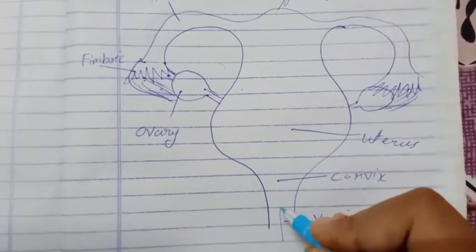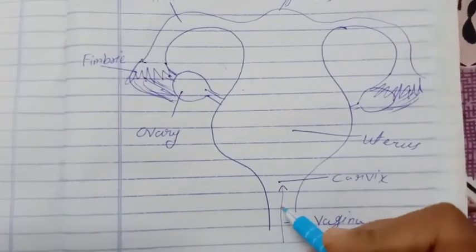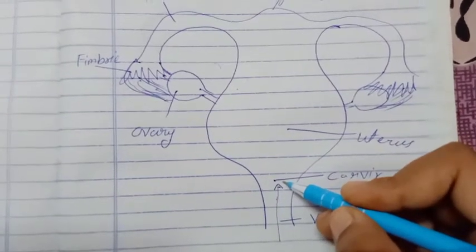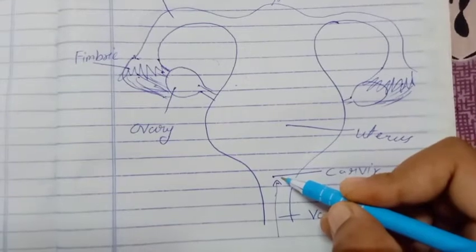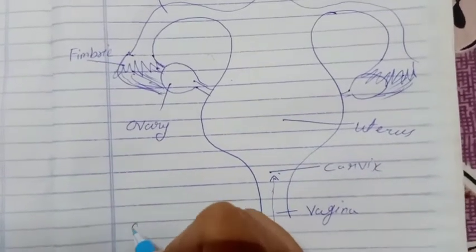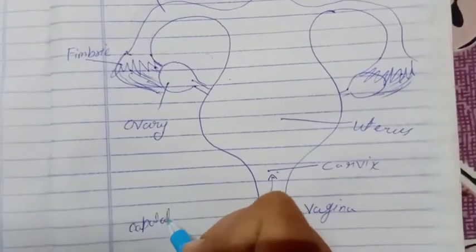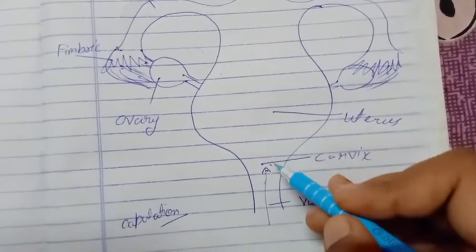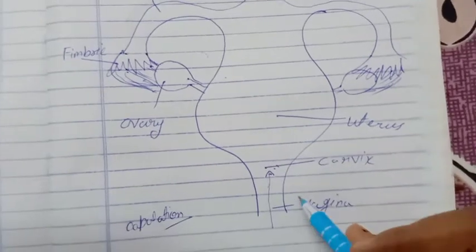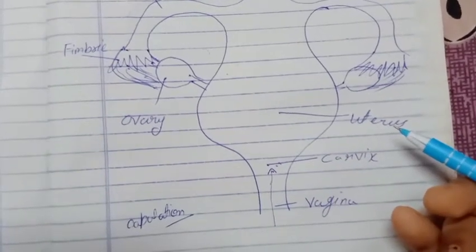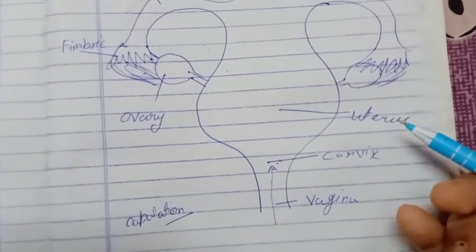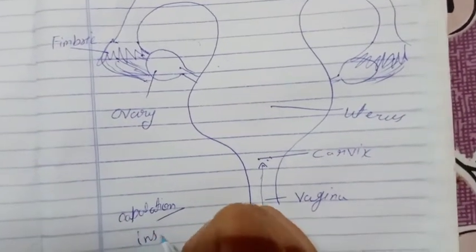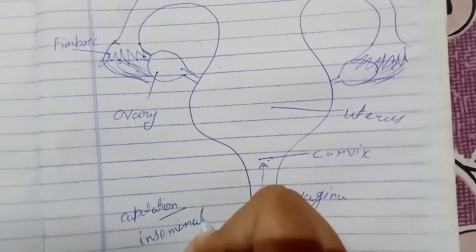Means through the penis, the semen passes through the vagina and is carried on to the cervix in the process of copulation. That is the process known as copulation. By the help of copulation, semen is carried in the cervix. And this is called insemination. It means injection of the semen in the female body by the help of the penis. That is called insemination.